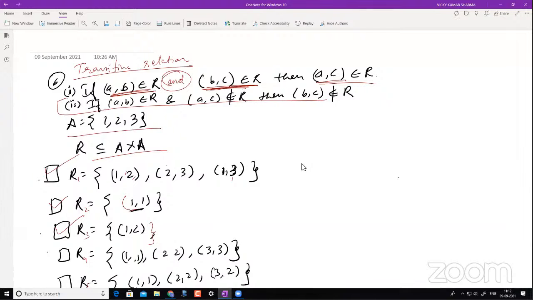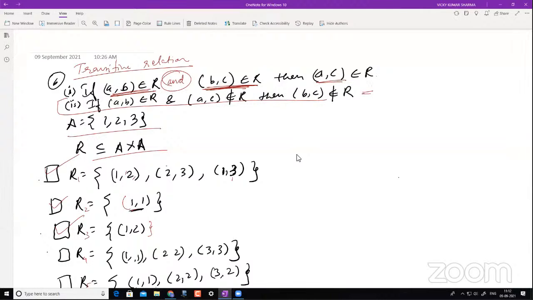Yes, sir. No, still not clear. Sir, I'm not able to get it. Sir, does R3 satisfy condition 2? How can you say that? Second condition is not fulfilled. That is why the second condition is there, when you don't understand the first condition. So if you don't get the first condition, go with the second condition and understand that.